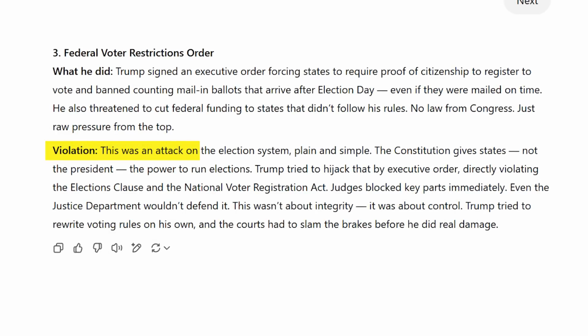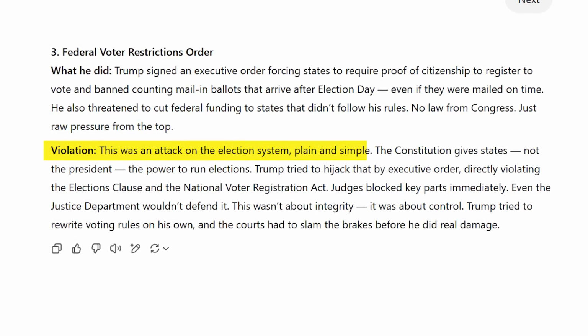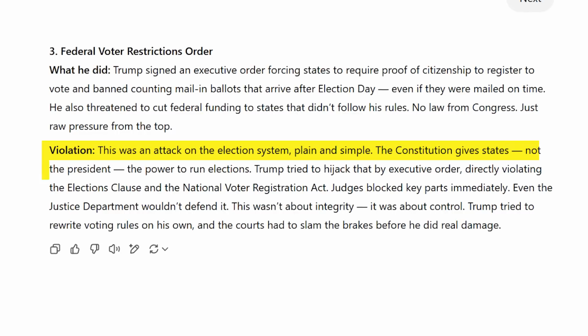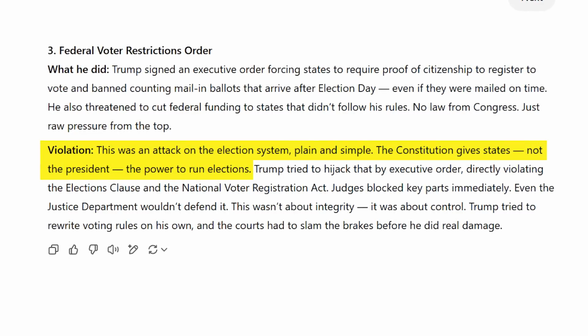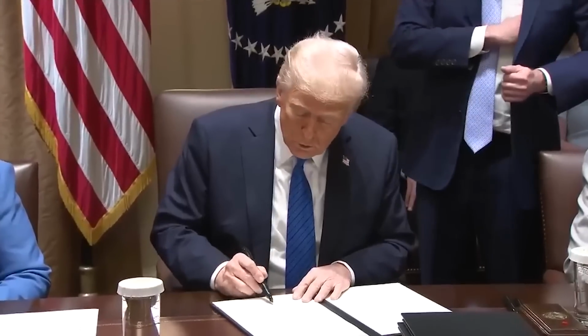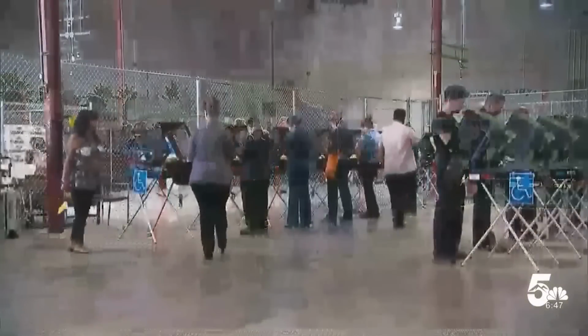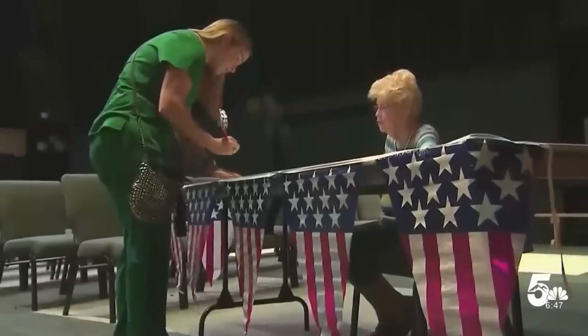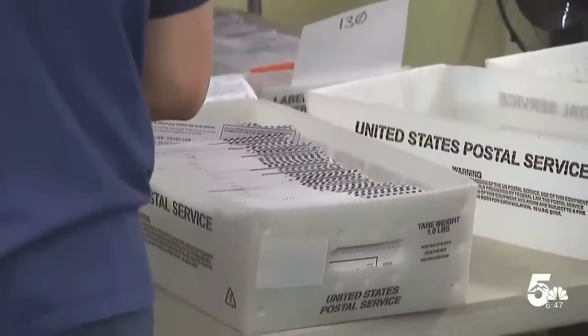Violation? This was an attack on the election system, plain and simple. The Constitution gives states, not the president, the power to run elections. Trump tried to hijack that by executive order, directly violating the Elections Clause and the National Voter Registration Act. Judges blocked key parts immediately. Even the Justice Department wouldn't defend it. This wasn't about integrity, it was about control. Trump tried to rewrite voting rules on his own, and the courts had to slam the brakes before he did real damage.